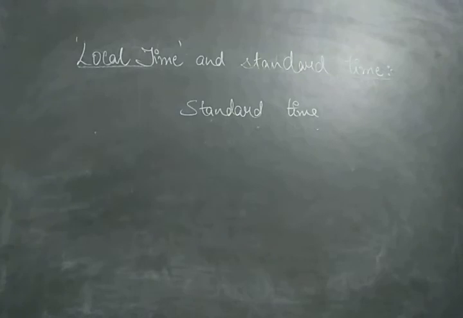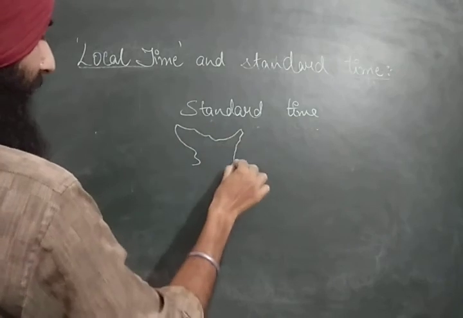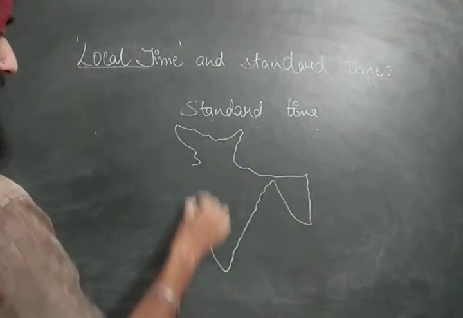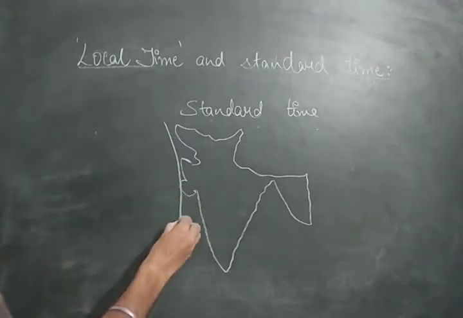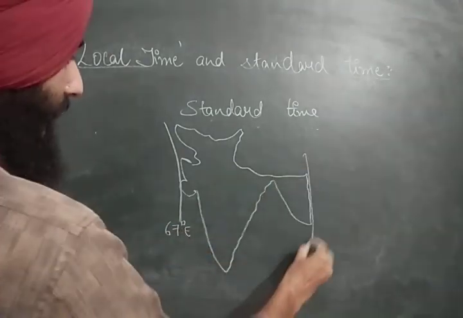Now our India, not just our India, every country is having a proper standard time. Let us call this our India. The longitudinal extent of India is from 67 degree east to 97 degree east.